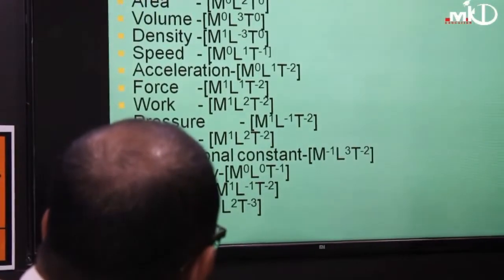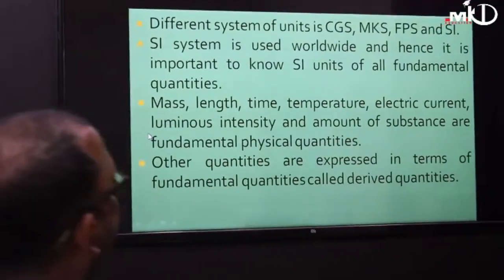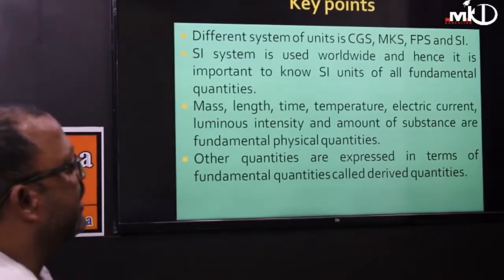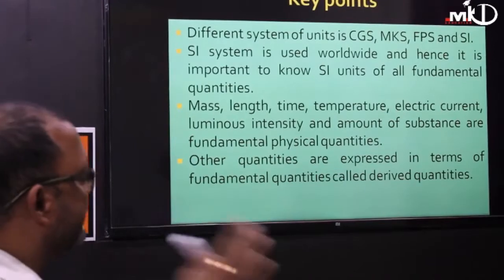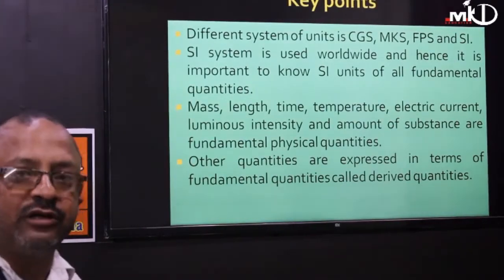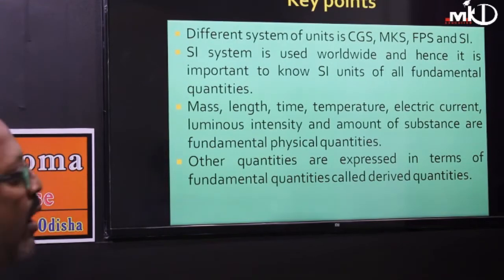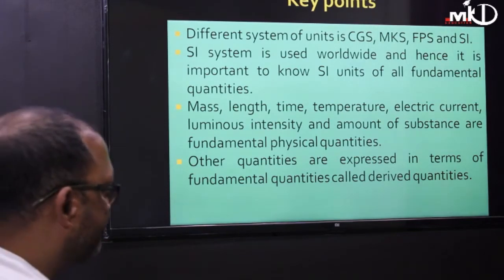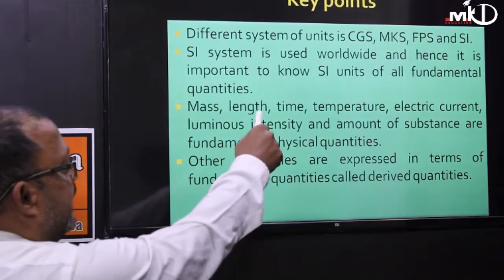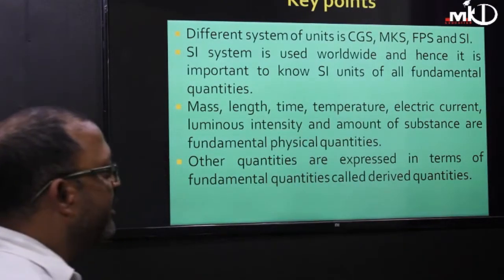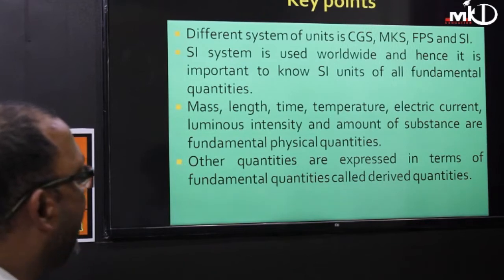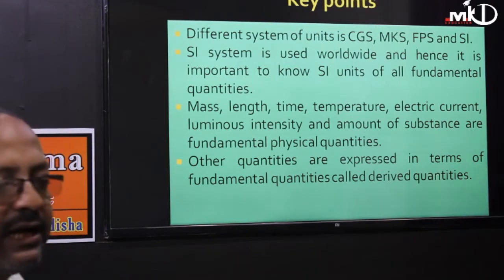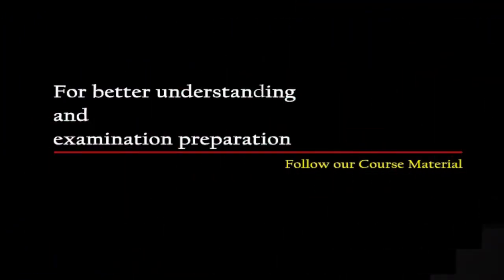Proceed to the next key point that I explained to you. The different systems of units I have explained are CGS, MKS, FPS and SI. SI is the international standard system of units, used worldwide, and it is important to know the SI unit of all fundamental quantities. In the SI system, mass, length, time, temperature, electric current, luminous intensity and amount of substance are the fundamental quantities. Other quantities expressed in terms of fundamental quantities are called derived quantities.